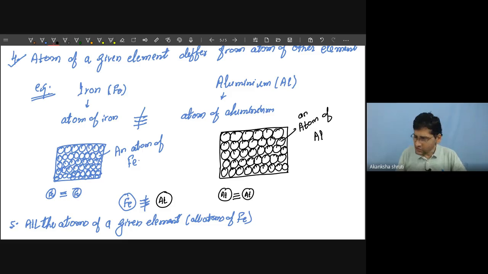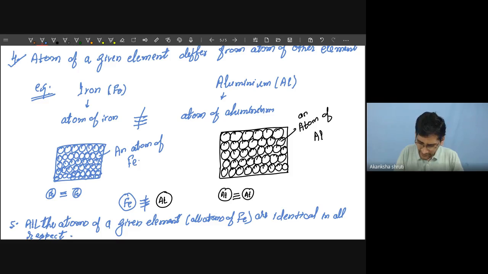Are you getting? So these two are the other important postulates you have to keep in mind. All the atoms of a given element, means all atoms of iron or aluminium, are identical, means they are exactly the same in all respects. All respects means they are identical in their properties like chemical behavior, their mass, electronic configuration, etc. So they are identical in all respects.